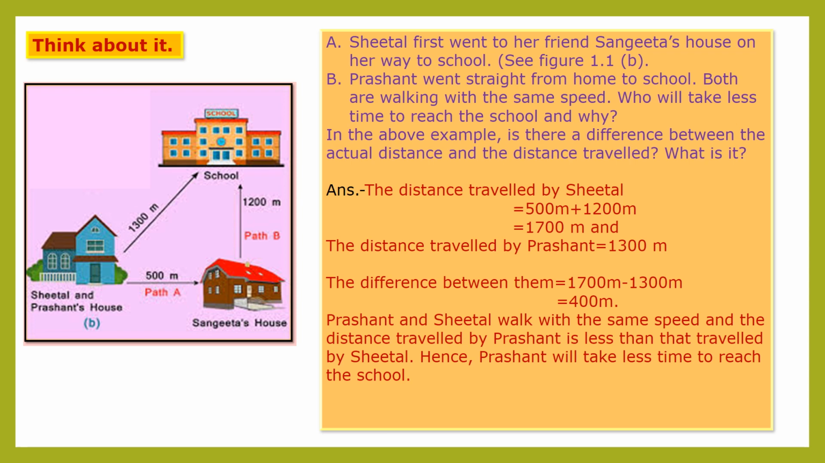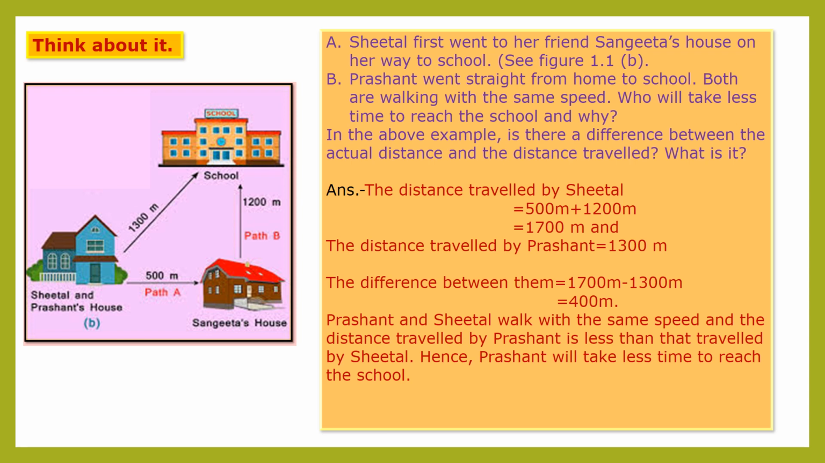So we have to calculate the distance covered by Sheetal and Prashant, and compare both these distances. Then we will understand who took more time and who took less time. First of all, Sheetal and Prashant's houses are given. Sheetal is going first to Sangeeta's house, and then both are going to school. So first we have to calculate, children, the distance traveled by Sheetal, that is 500 meter plus 1200 meter. So it will be 1700 meter.